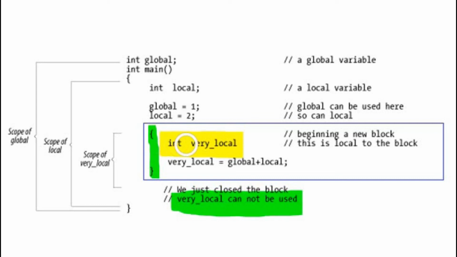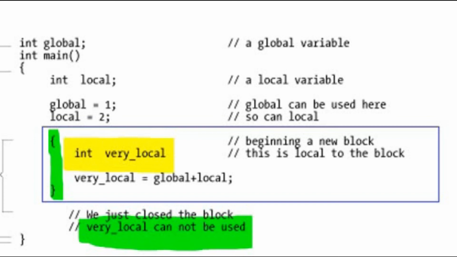It means the local variable which is declared inside a certain block is not accessible outside that block. The local variables which are declared outside the inner block are accessible inside inner block, but the variables which are declared inside an inner block are not accessible outside of this block.